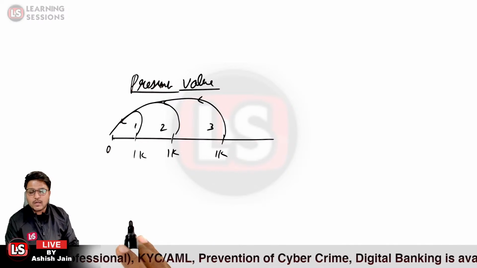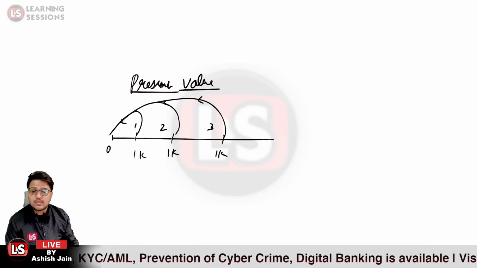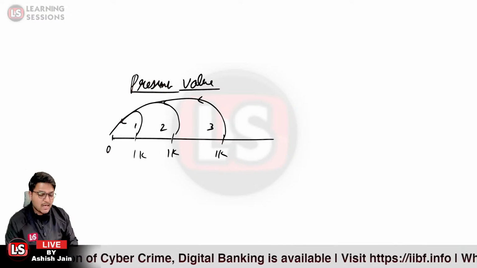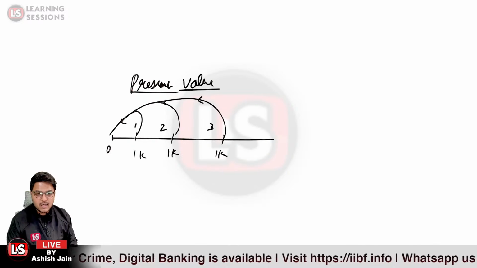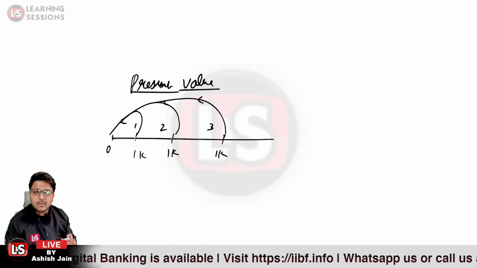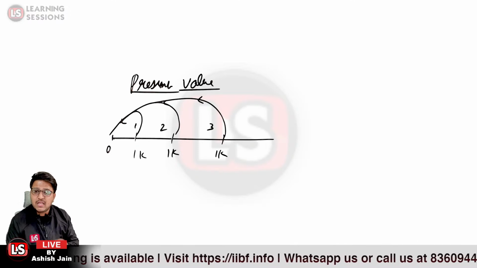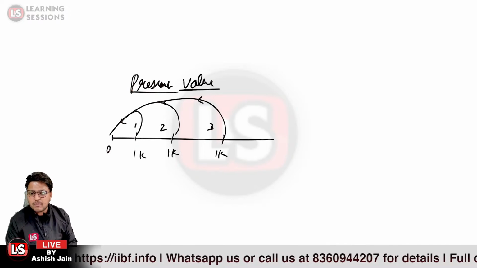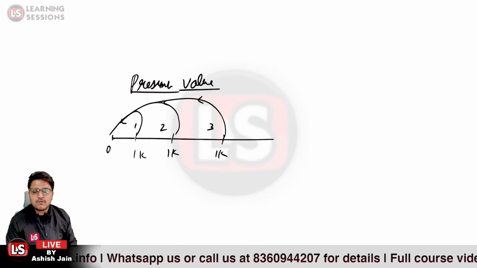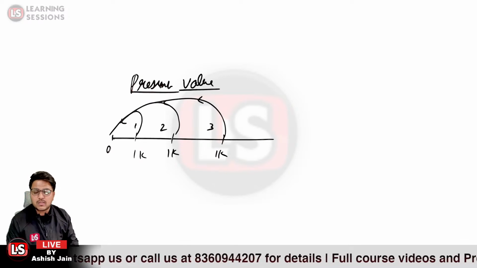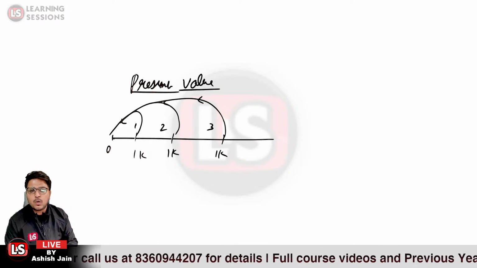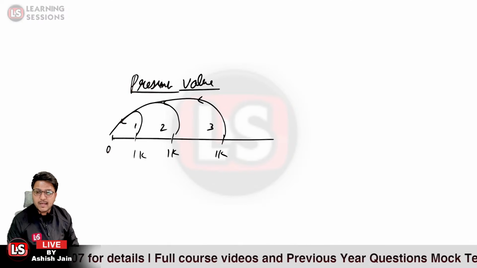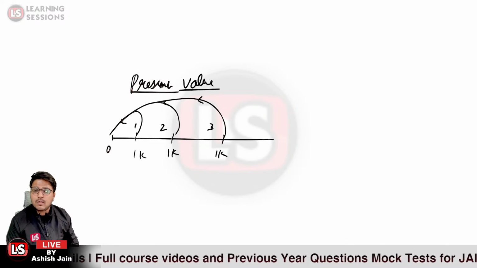So that is the worth of those particular cash flows that I'm going to receive in the annuity itself. That is related to the present value of the annuity. And when I say what will be the future value of the annuity, let me give an example. You are depositing an amount of rupees 1,000 each month for 2 years. So you're having a recurring deposit, and you're wondering what maturity amount you will receive at the end of the 2 years itself. That is related to the future value.